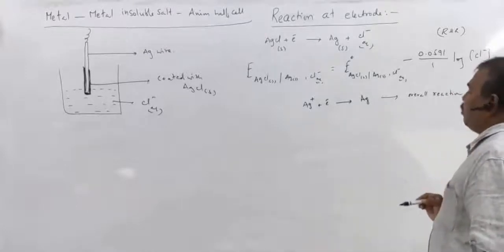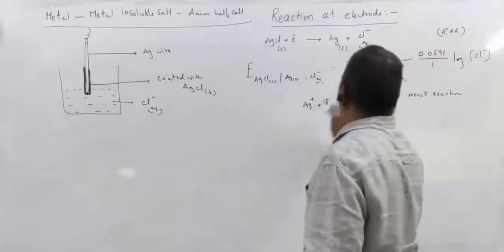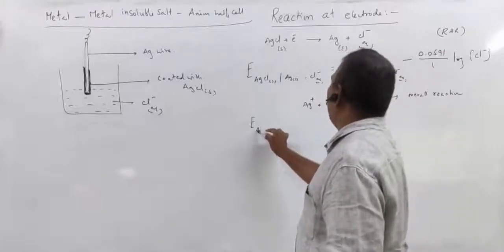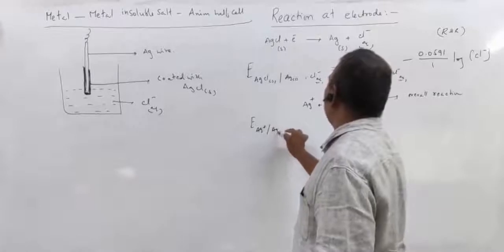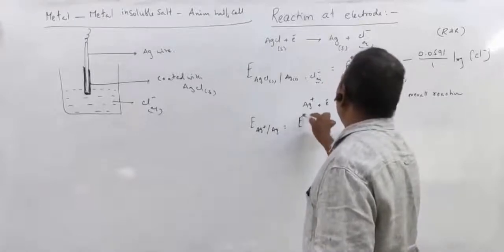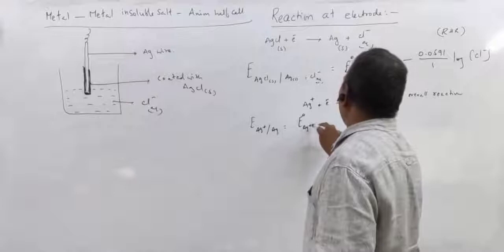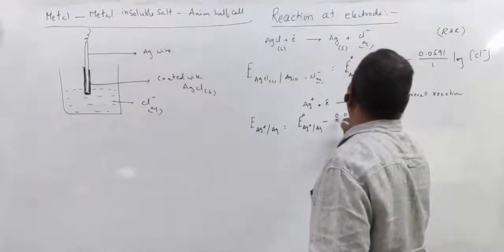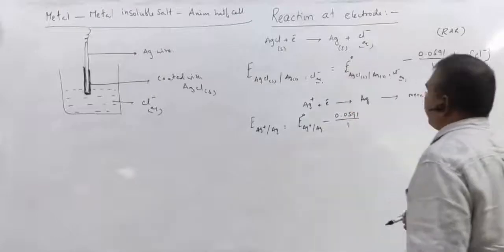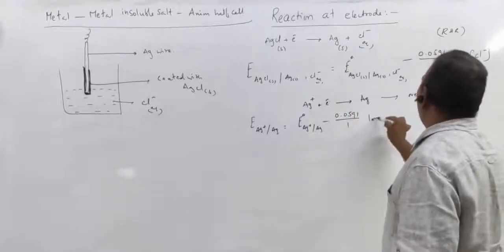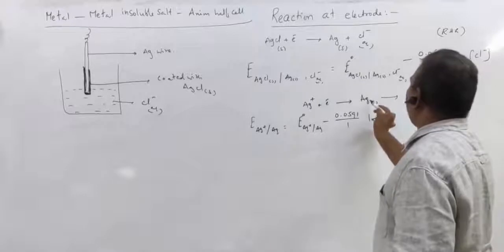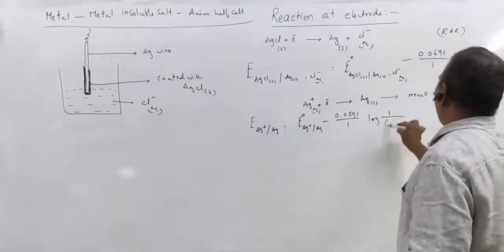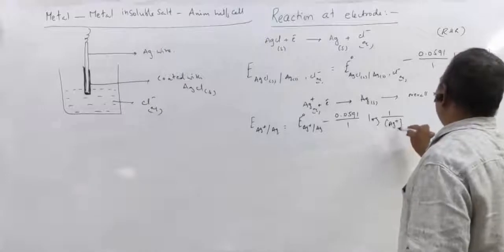Now for this reaction, the Nernst equation is E of Ag plus to Ag is equal to E naught of Ag plus to Ag minus 0.0591 by 1, because the number of electrons involved is 1, log of silver solid active mass 1, so 1 by Ag plus ion concentration.